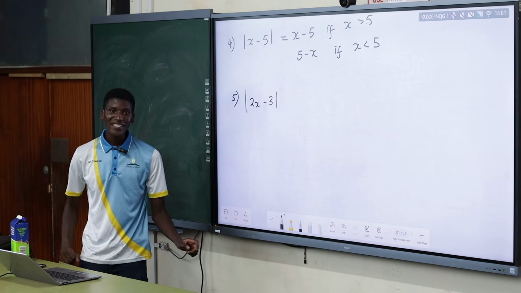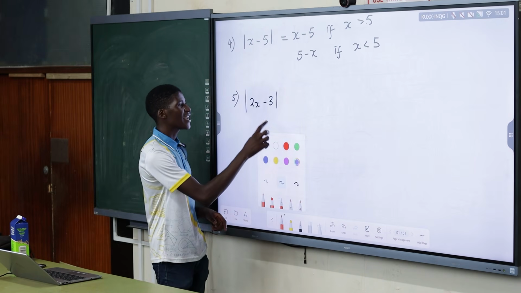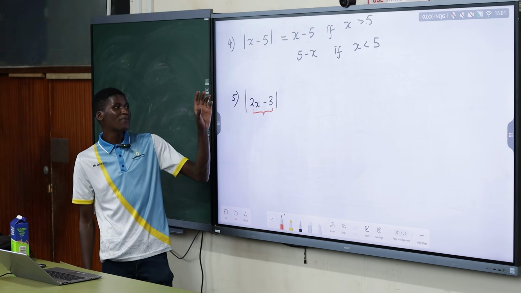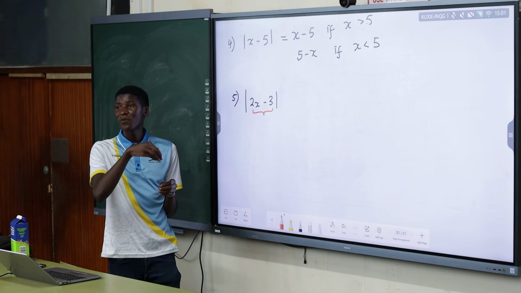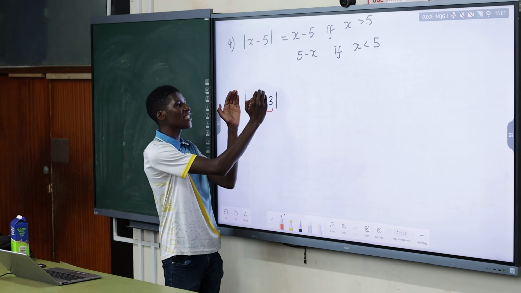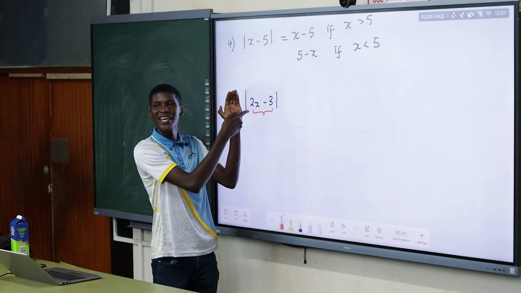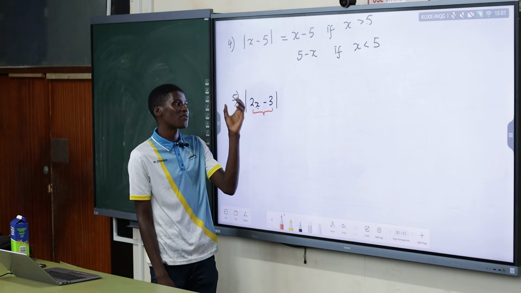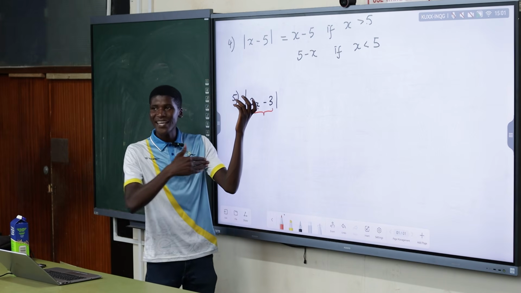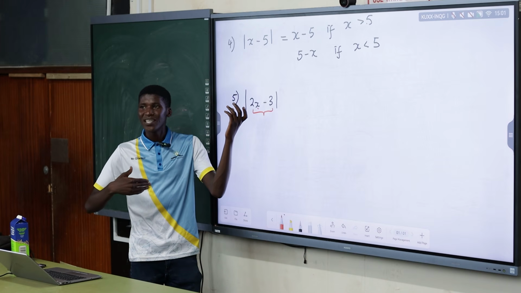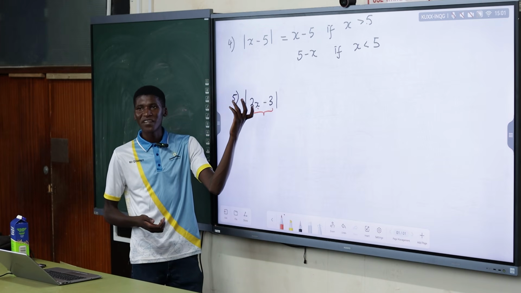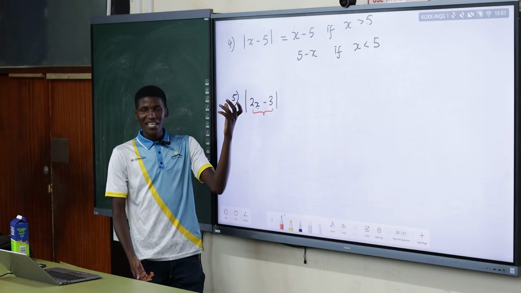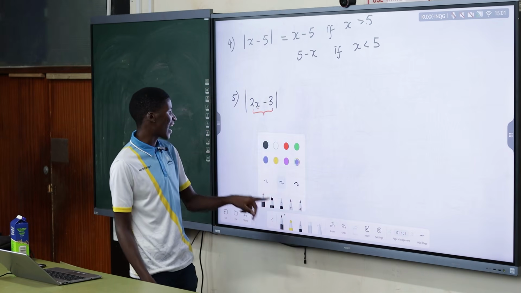Exactly. So the first thing that we do, what do we do with the part inside? We equate it to 0. Because the absolute value is the distance of a number away from 0. So we must try to see what x will be for it to be 0 here. Because if we know what value of x we can put in to get 0, we know that when we go less than that value we get a negative number. When we go greater than that value we get a positive number, even though we haven't put in any value of x.